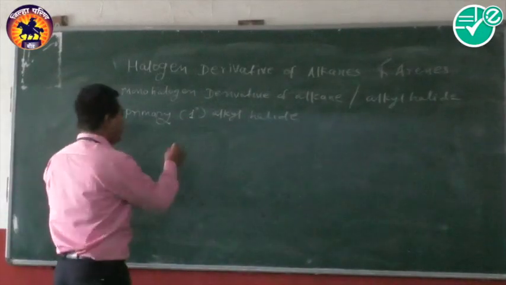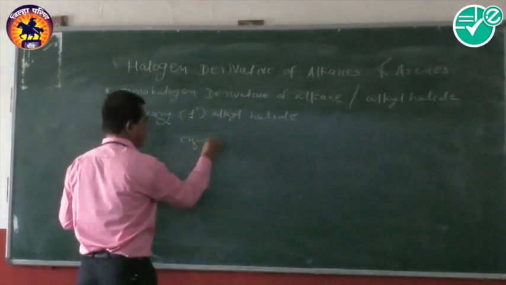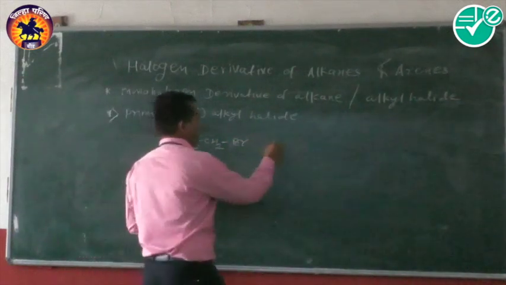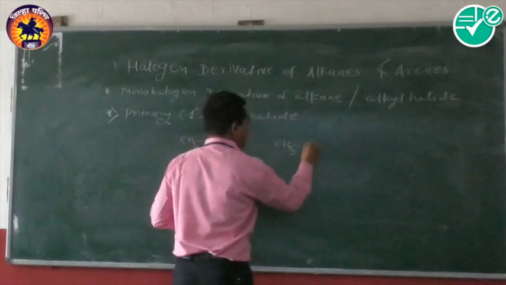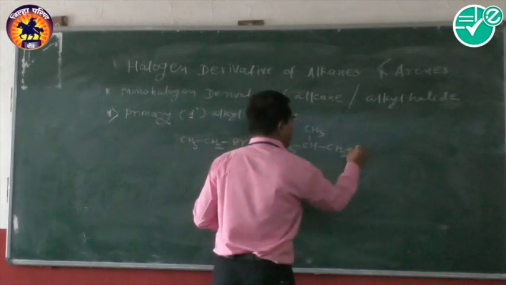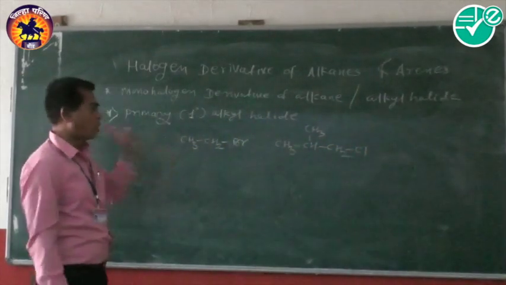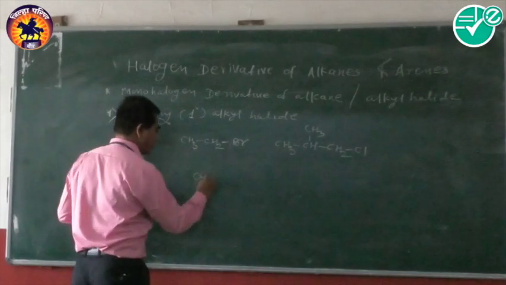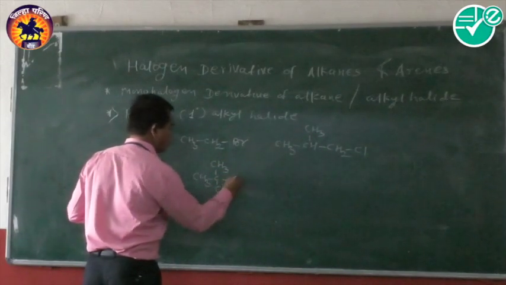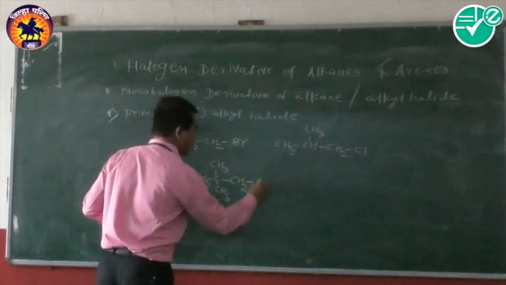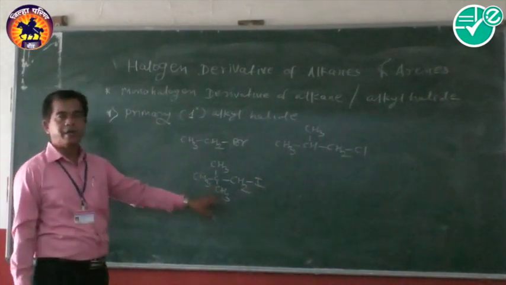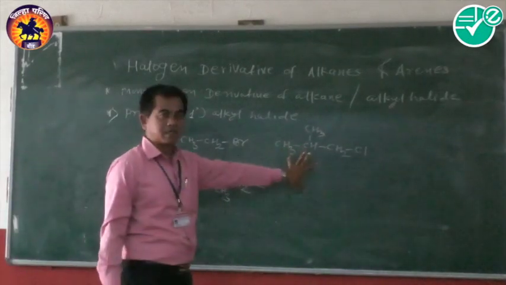For example, we represent here ethyl bromide, isobutyl chloride, or neopentyl iodide.